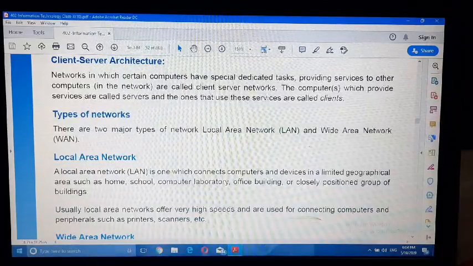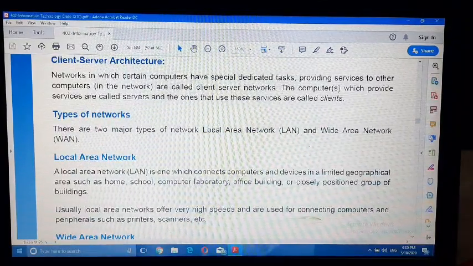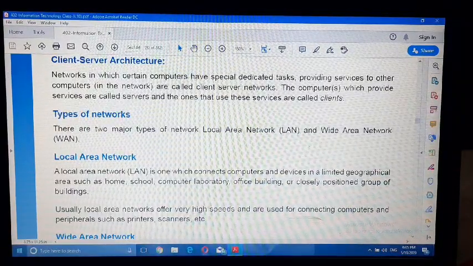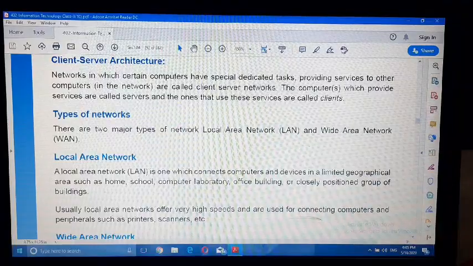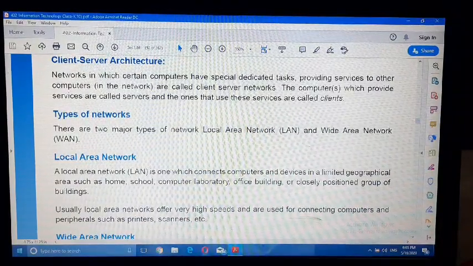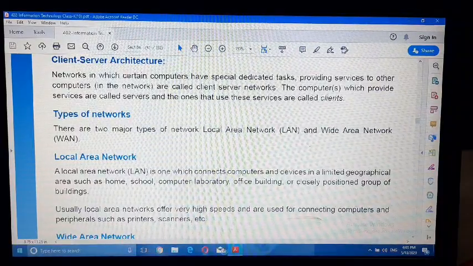Second one is WAN, wide area network. This kind of network covers a broad area and consists of 2 or more local area networks. A WAN is used by government organizations and businesses.